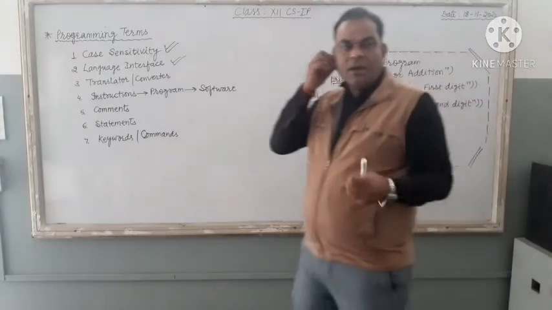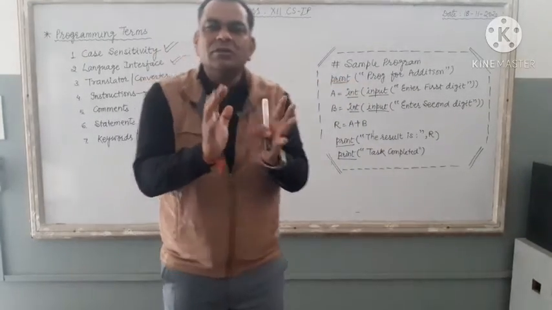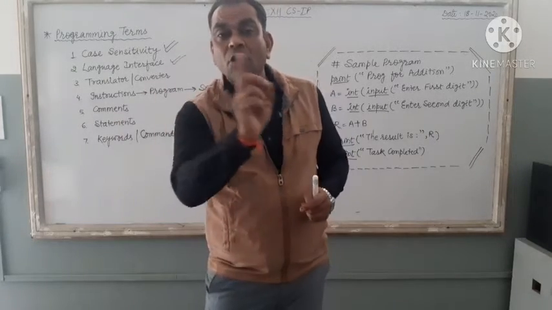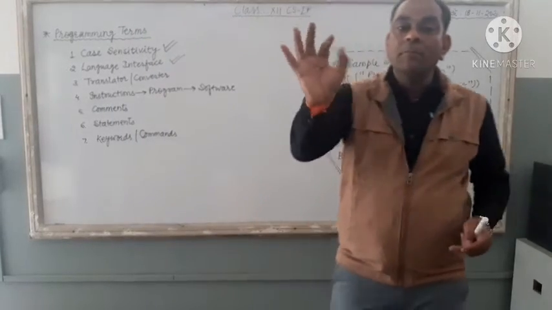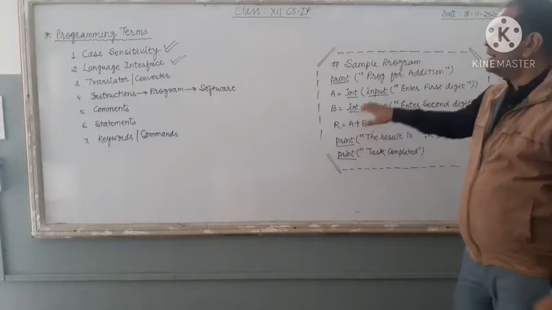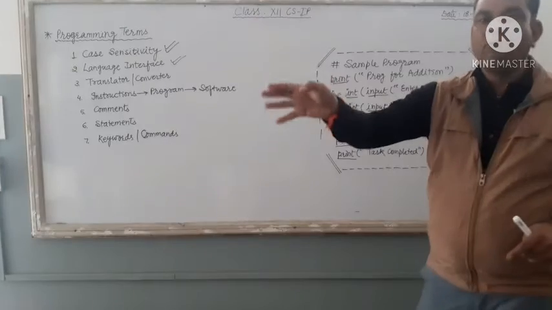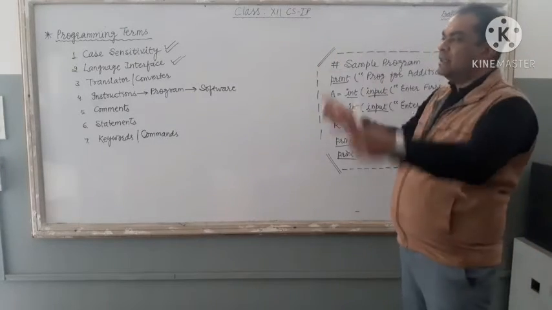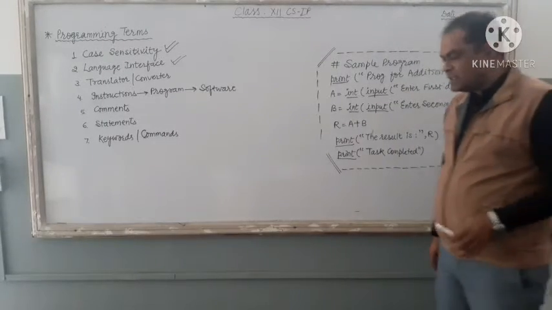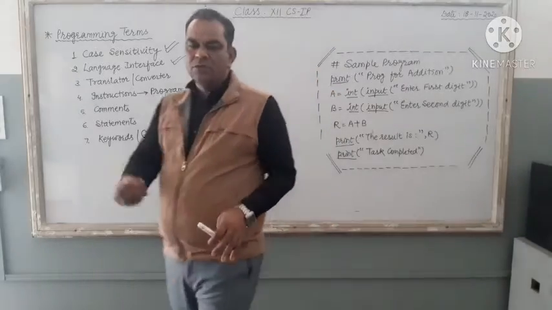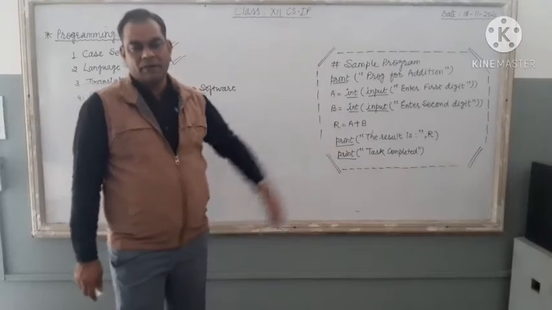If I want to give an example, if you see the interface of Python, it is somehow similar to Windows Notepad. One program is there in your PC, it is Notepad. The interface of Notepad and the interface of Python is somehow similar. The same thing: white color background, black foreground letters, and a blank white screen. Clear? So you just open Python on your PC and you are going to type your code in the software interface.